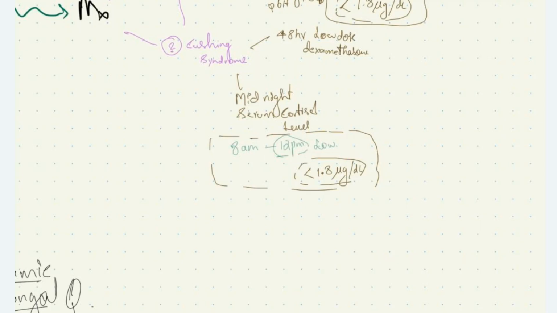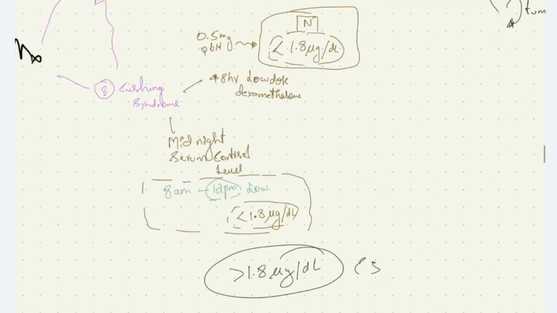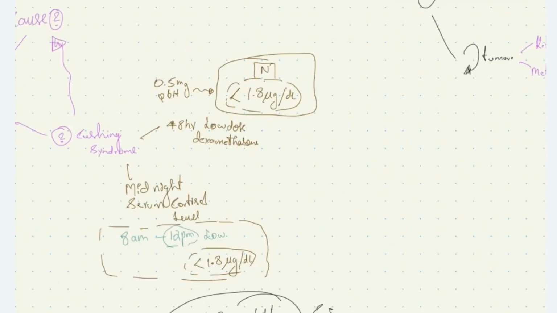Normally, the plasma cortisol level is less than 1.8 microgram per deciliter; this is the normal level. If it is more than 1.8 microgram per deciliter, it suggests Cushing syndrome. Also, we can do the 48-hour low dose dexamethasone suppression test.